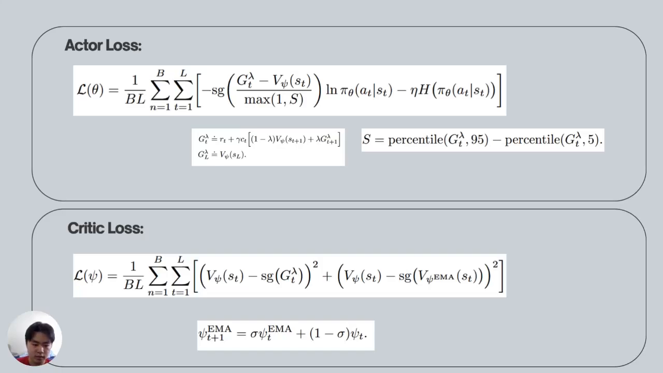So for the critic loss, it's simple. The critic wants to learn the value of the lambda return. So there is a squared error there, and the next term is the net value minus the moving average value, to prevent the critic from learning too fast.